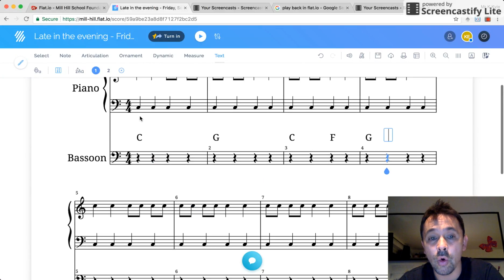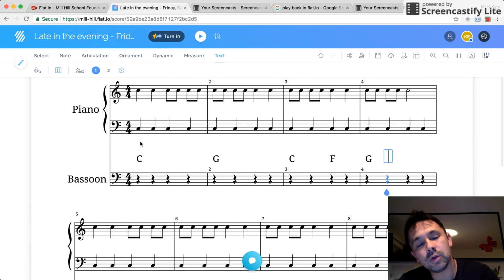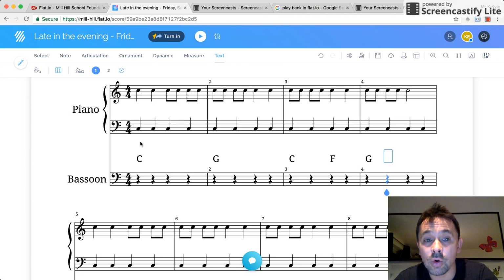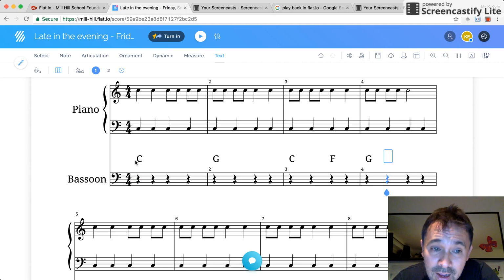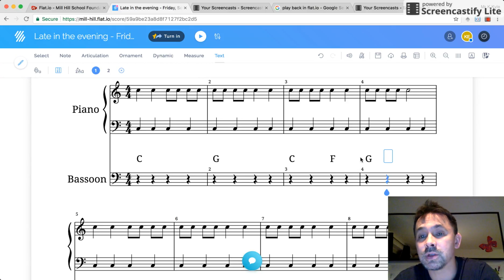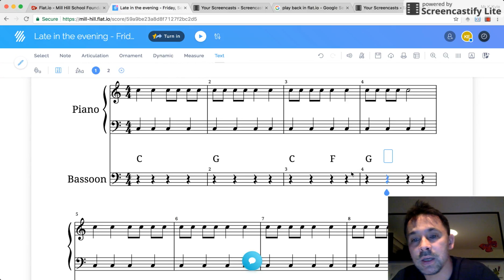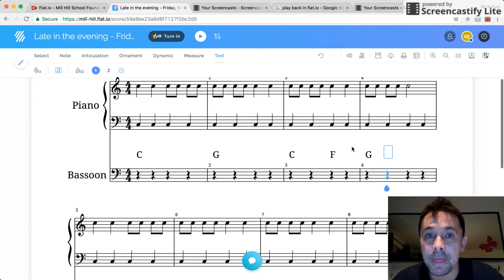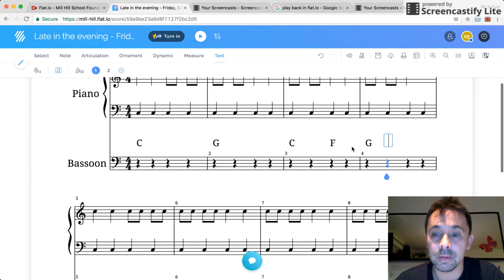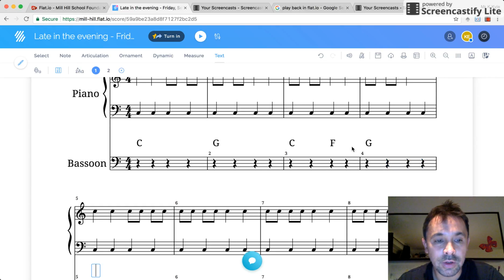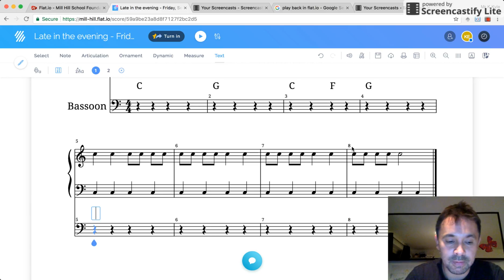So these are chords, and you'll be learning in your music lessons, you might have done already, that chords are made up of 2 or more notes. And in this case, C will have 3 notes, G has 3 notes, C has 3 notes, F has 3 notes, and G has 3 notes. So all these chords here are going to have 3 notes, and I will show you what those are in a little bit. Moving swiftly on to bar 5, that's going to be another C.